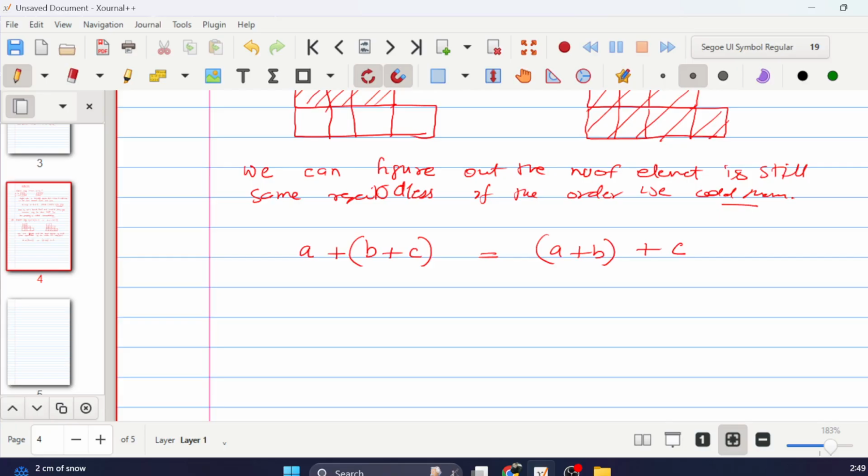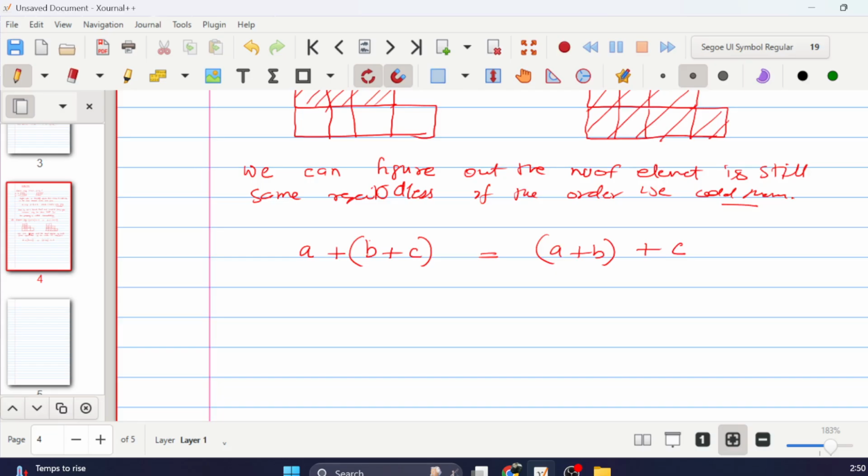The point is that in commutativity, we change the order, like we reverse the order of any 2 numbers. But in associativity, we are not reversing that. What we are saying is what we want to group or do first. So associativity is about grouping. The order is still the same, a plus b plus c, but we are grouping them differently, deciding which ones to group together and do first.